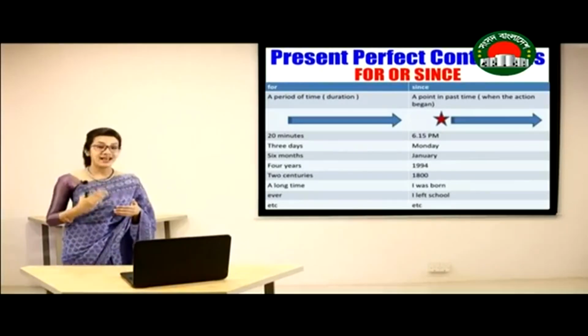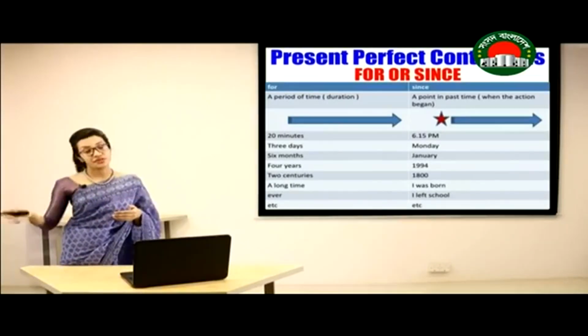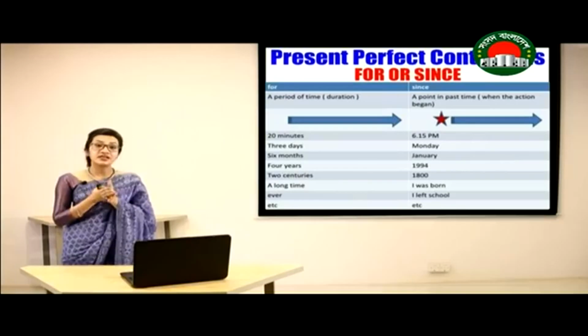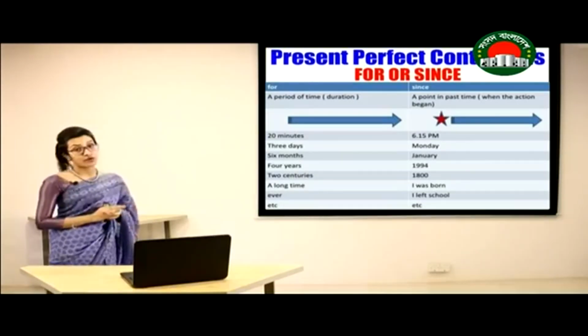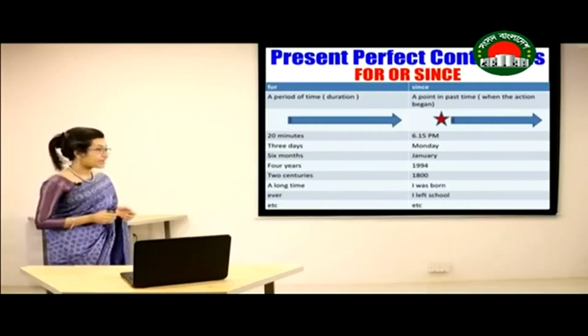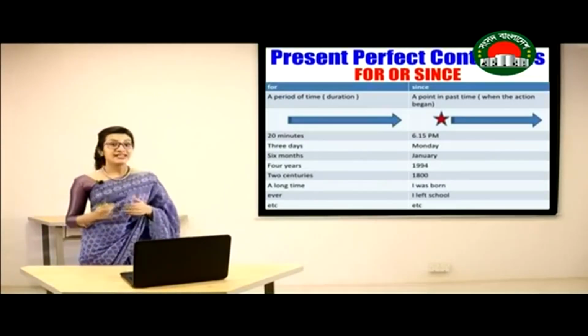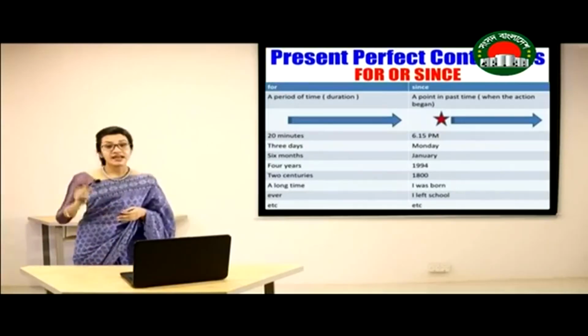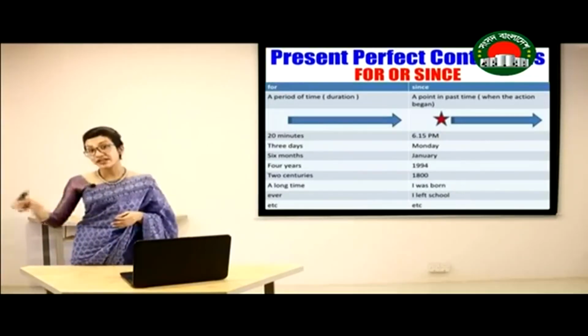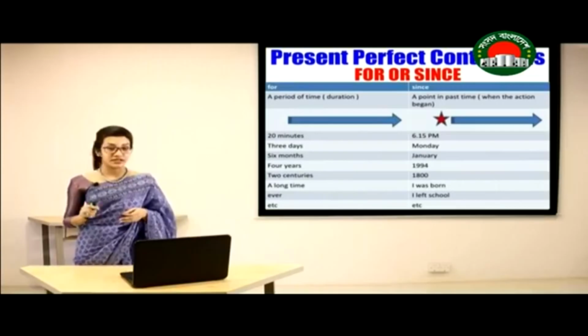For example, I have been living here for 3 years. So this is a duration of my living. For this reason, I have used for. On the other hand, if I say it has been raining since Monday, that means the action of raining started or began on Monday.